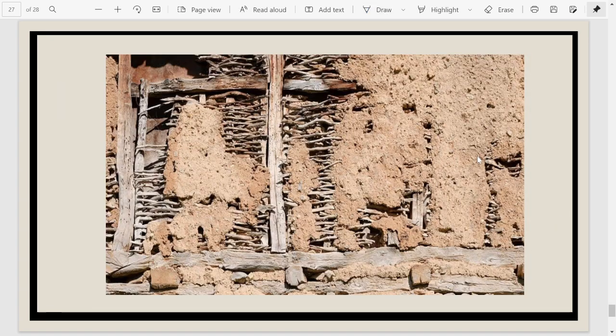I had promised in the last session, the first video, that I'll show you this wattle and daub hut. So this is your wattle and daub hut. This kind of hut has been found in India from the Mesolithic time period onwards at various places from South India, from the Ganga Valley, and at various places. This is your wattle and daub method. You first make the wall with straws, and then you plaster it with mud or cow dung or anything. So yeah, that's it for this video.